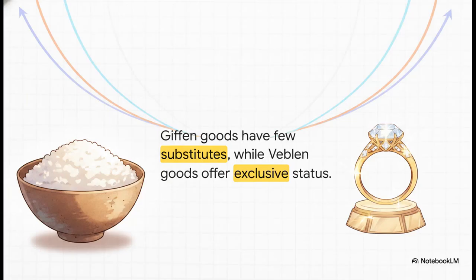Let's break that down. A Giffen good is a low-priced absolute necessity, like wheat, rice, or bread. If you're struggling financially and the price of bread goes up, you might not be able to afford meat at all anymore. So, counterintuitively, you actually have to buy more bread just to meet your basic caloric needs, simply because there are very few cheap substitutes for survival. A Veblen good, on the other hand, is a premium, super exclusive luxury item. The demand for a Veblen good, like a multi-million-dollar sports car, goes up as the price rises purely because that insane price tag grants the buyer exclusive status. In that case, the expense is quite literally the entire point.